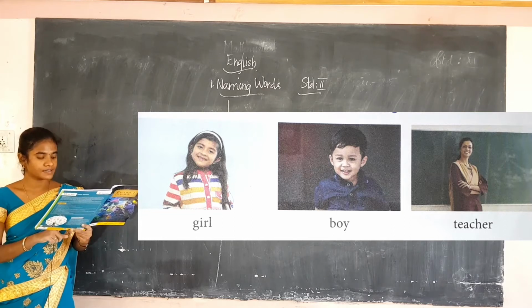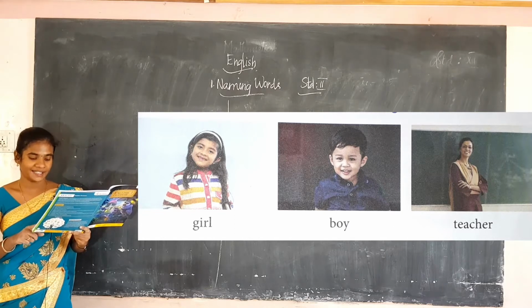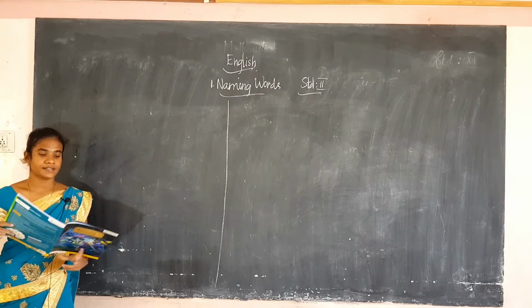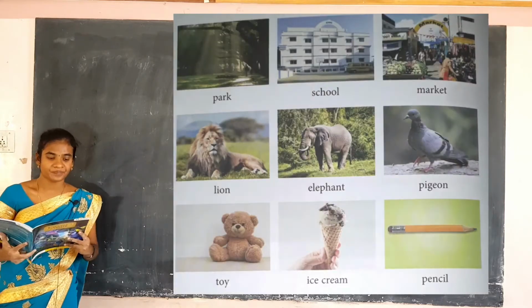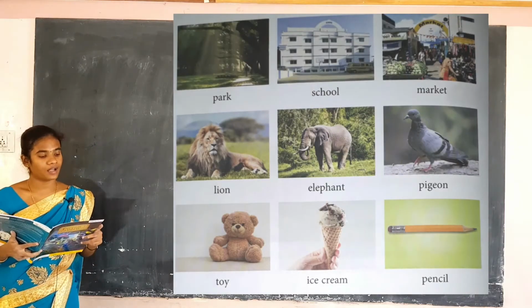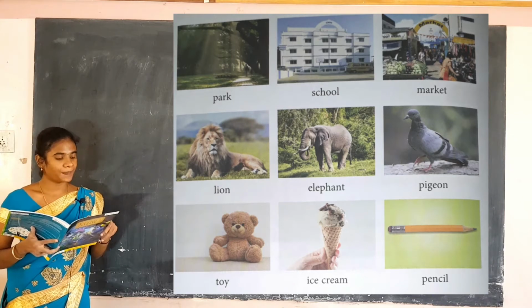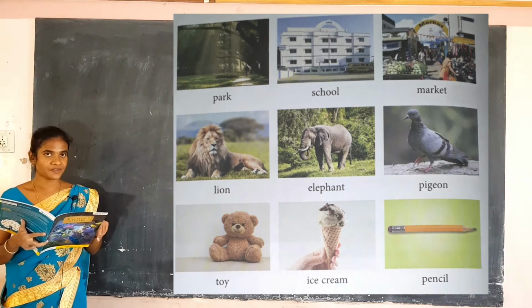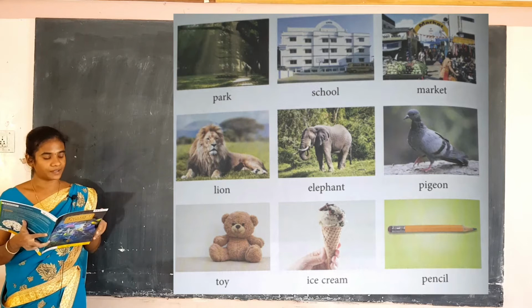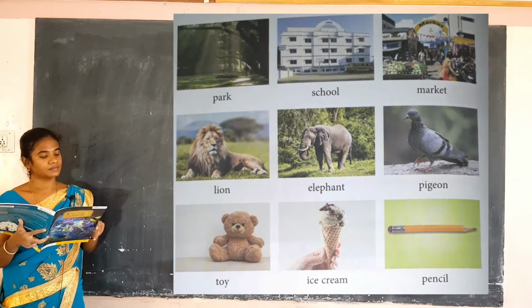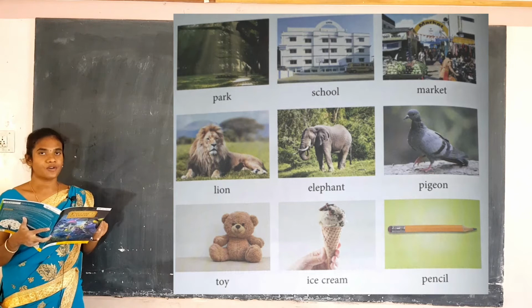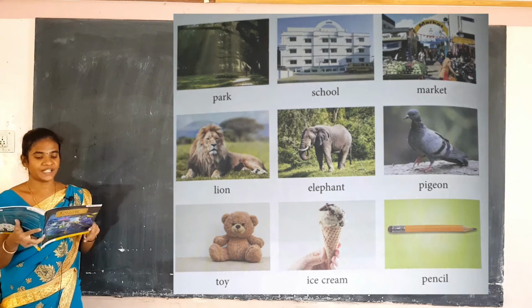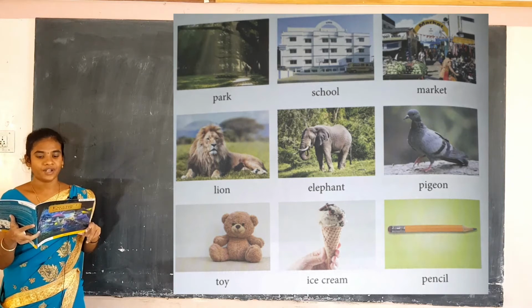So see this one: girl, boy, teacher. These are the names of people. Okay, then next, now students see this picture. The first one is names of place. What are the places they have given here? Park, school, market. The names of the place are park, school, market. Okay, let's see the second one. It's names of animals. Here what are the animal names they have given? Lion, elephant, pigeon.